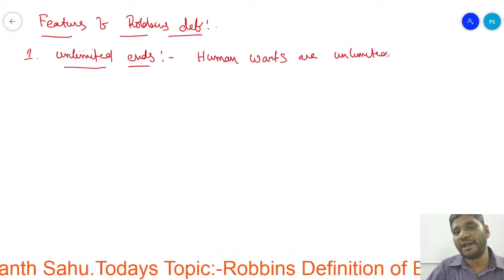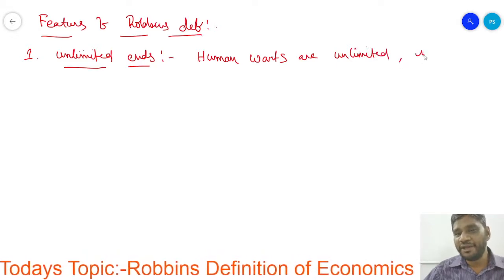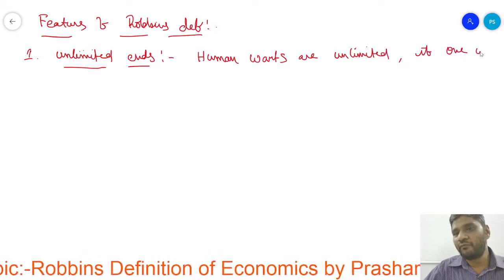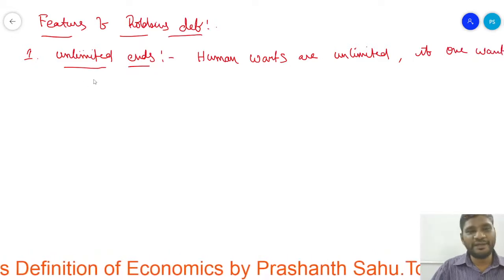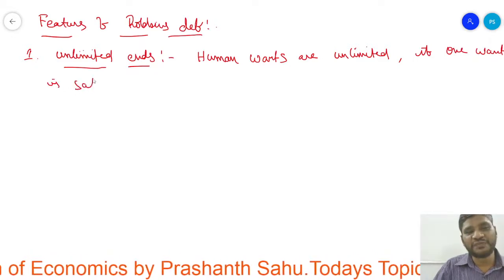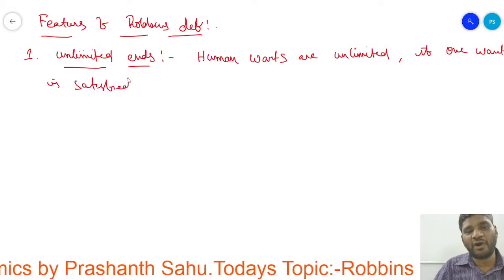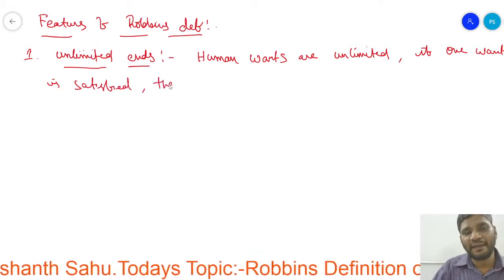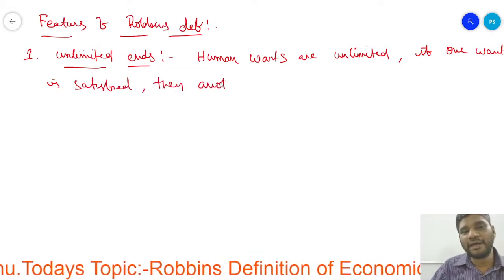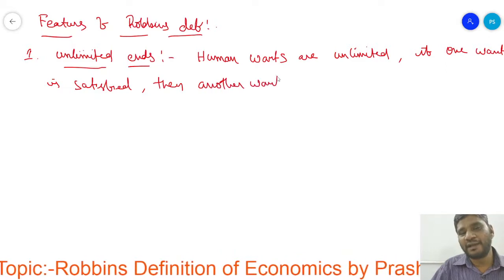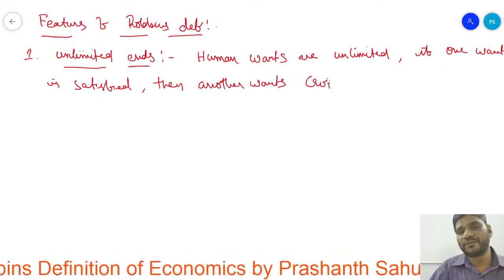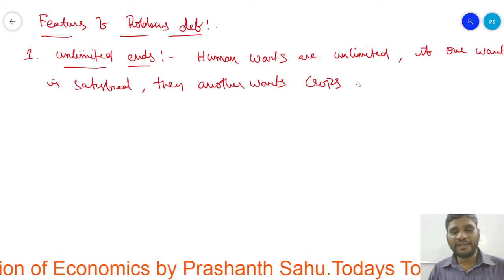If one want is satisfied, then another want crops up. We are the humans.